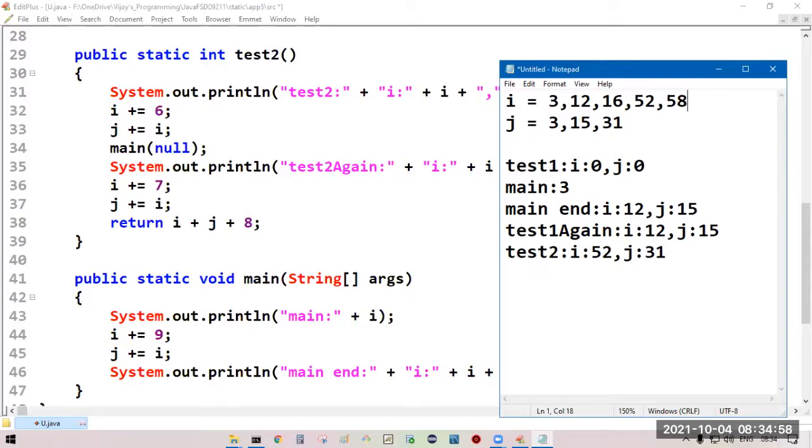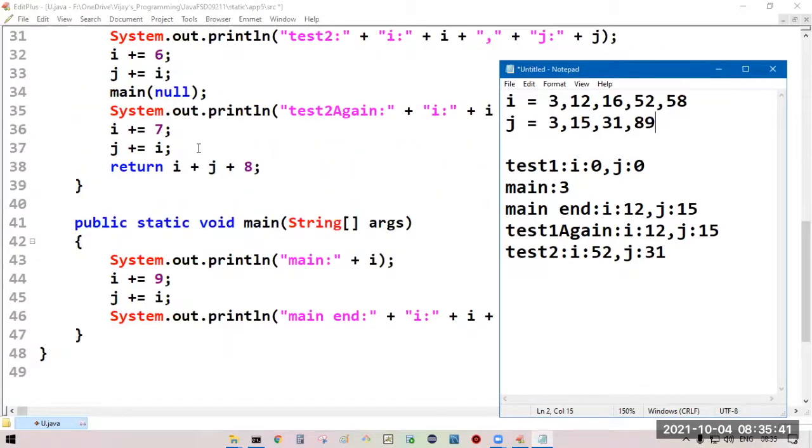Then J is equal to J plus I. Current J value 31 plus I value 58, you will get 89. So J value will be 89. Now we are calling main method by supplying null as the argument.